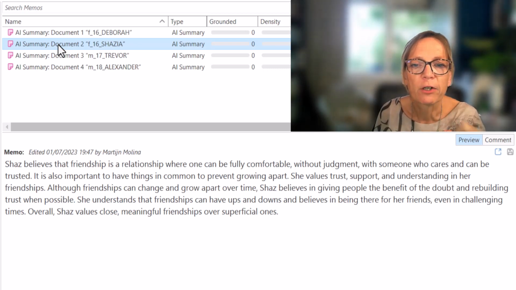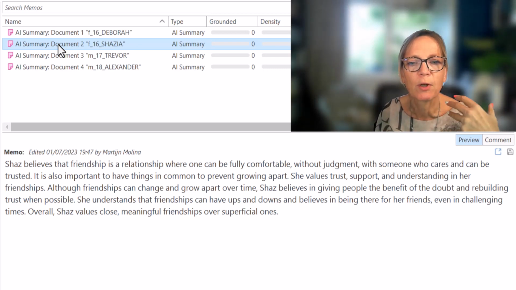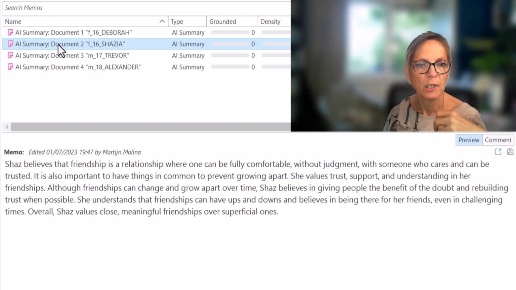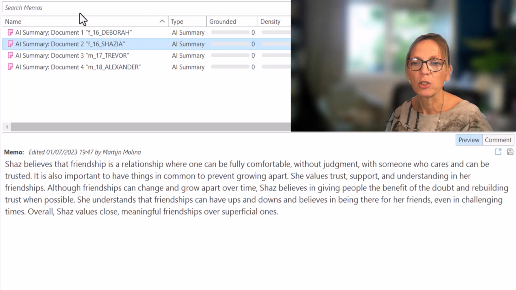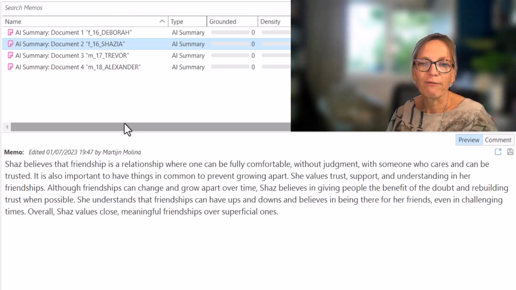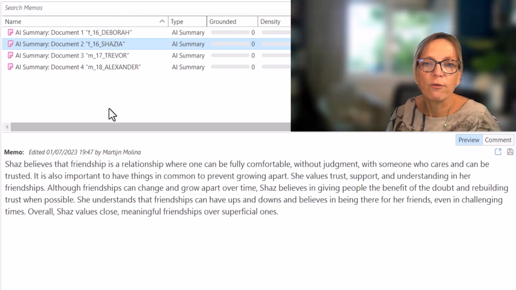She believes that friendship is a relationship where one can feel fully comfortable without judgment, with someone who cares and can be trusted. It's also important to have things in common to prevent growing apart. She values trust, support and understanding in her friendship. Although friendship can change and grow apart over time, she believes in giving people the benefit of the doubt and rebuilding trust when possible. She understands that friendship can have ups and downs and believes in being there for her friends even in challenging times. Overall, she values close, meaningful friendships over superficial ones.